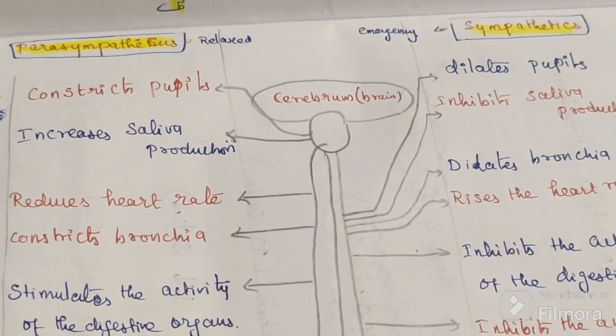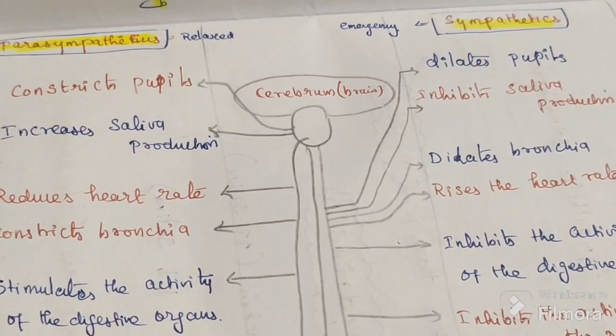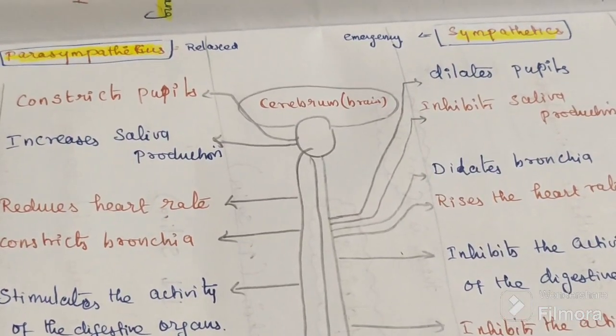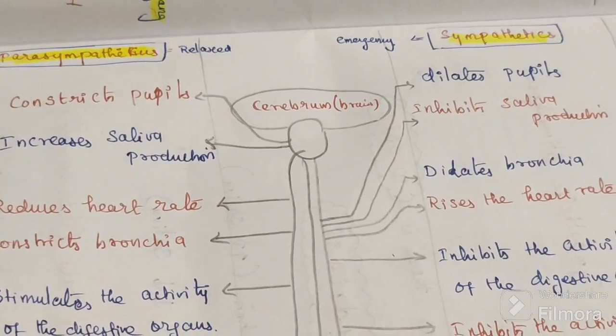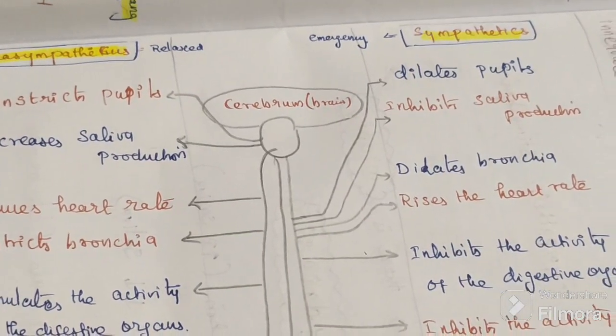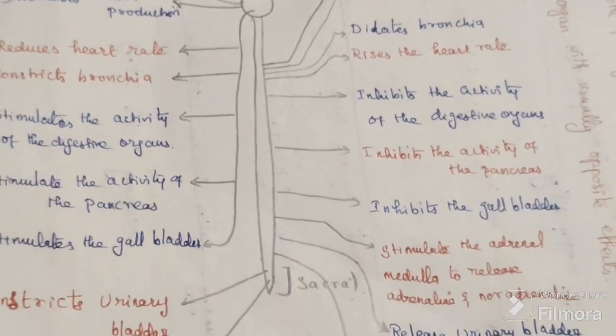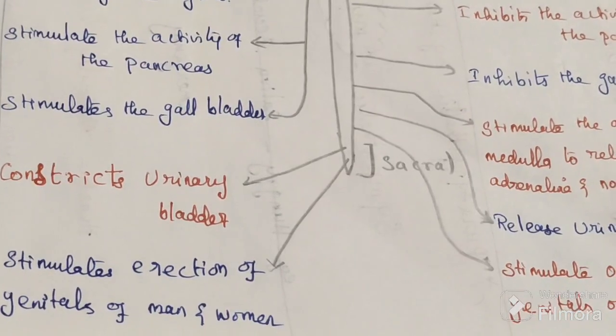But during an emergency we don't have time to micturate, we don't have time to pass urine. If there is a lion, we cannot use the toilet at that time. So this is sympathetic. So sympathetic will happen in all organs.